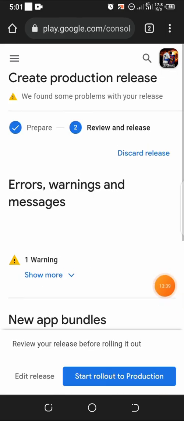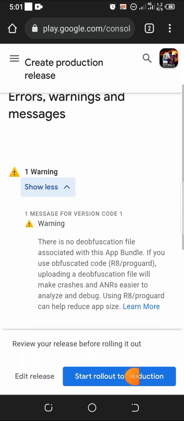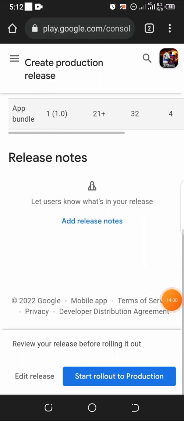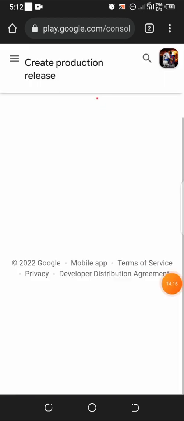All right. So the next thing is to click on review release. You say we find some problems with your release, but all those things are not necessary. All you have to do is just click on start rollout to production for your app to be reviewed. So now we are going to click on start rollout to production, which is the final stage. Click on it right now.